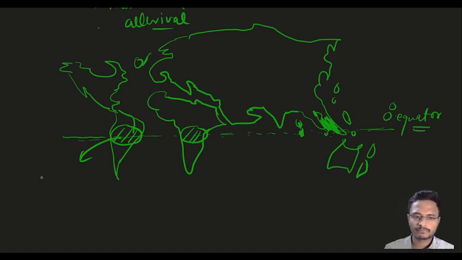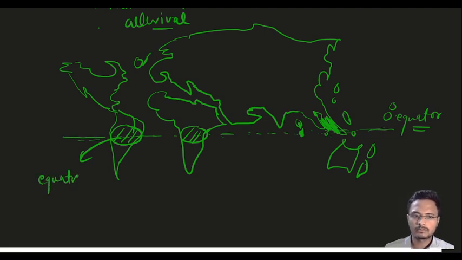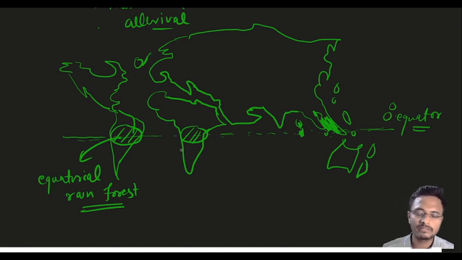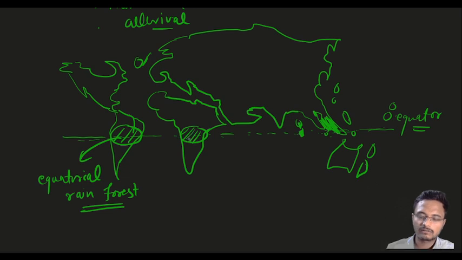These are equatorial rainforests, evergreen forests, and in these evergreen forests we find rubber as a natural plant. Now it is domesticated and we have plantations. It is a plantation crop and an industrial raw material for the tire industry and many more industrial products.